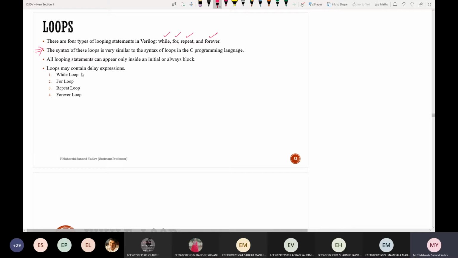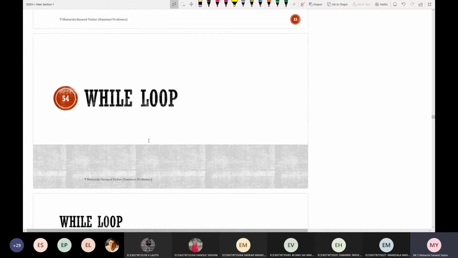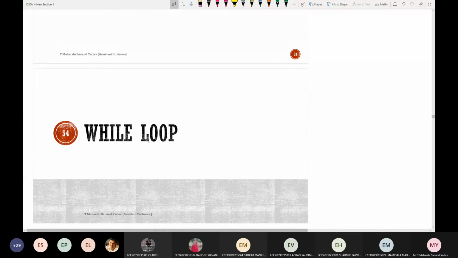See here. First let us see the while loop. Any idea on the while loop? I think you are attending classes for Python followed by C and C++. What is the syntax for while?